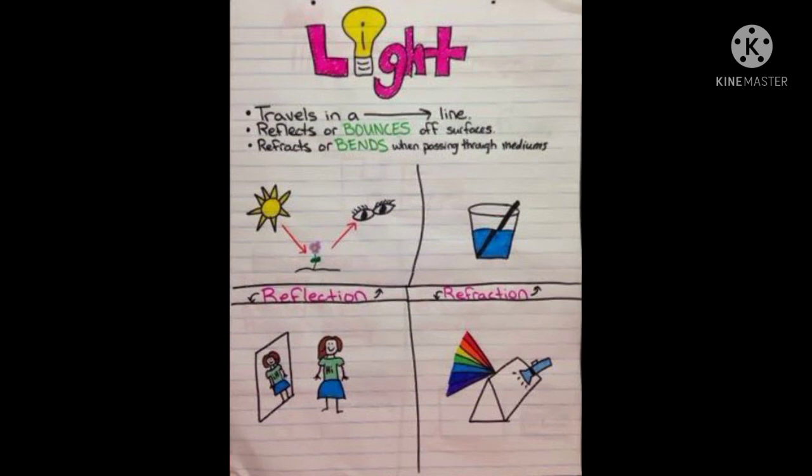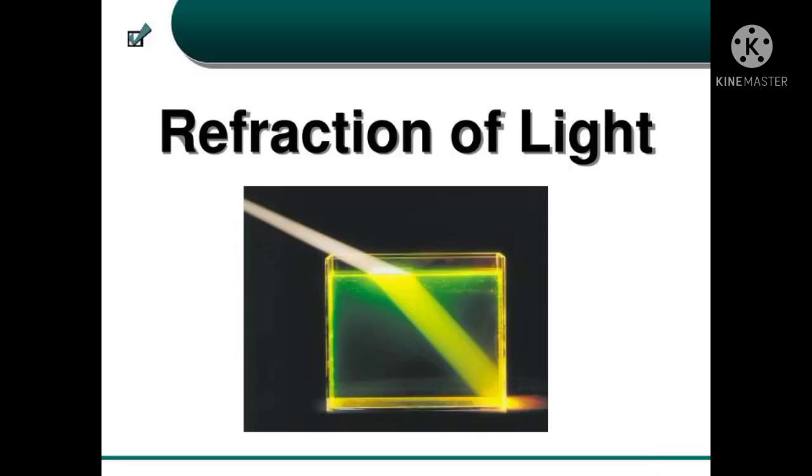So finally I have to clarify. The reflection process happens in one medium like air, and the refraction process happens in two media like air and glass. My dear students, have a look at the screen. Two examples are shown. Observe once. Dear students, this is the refraction of light.